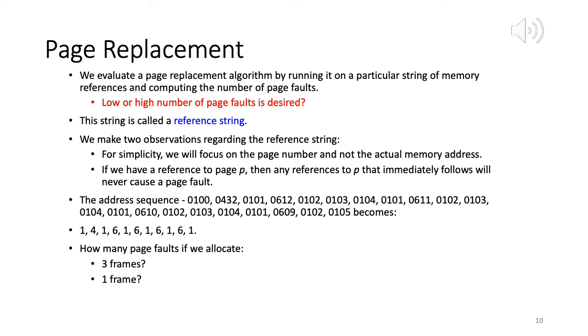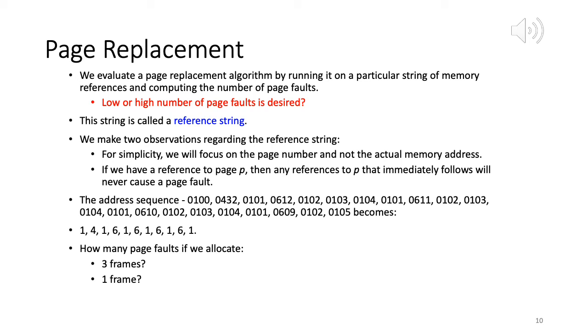Why? Because if we have a reference to page P and it causes a page fault, then obviously we bring that page P into the physical memory. So we map it to a physical frame, which means if the very next request, or the next set of requests, are all for the same page, then obviously they will not cause a page fault, and we will remove them from the list of accesses, just to make things simple.